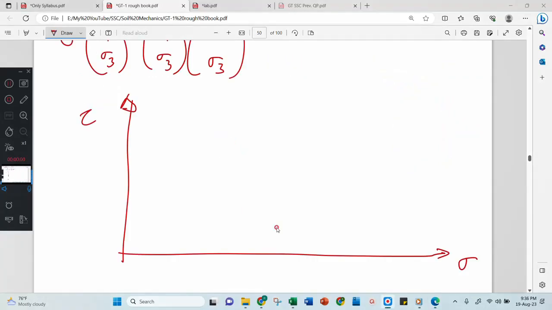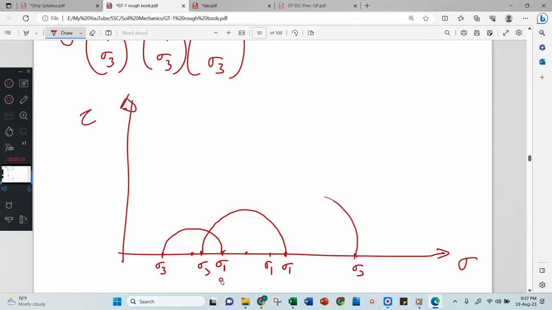Now I have to draw sigma 1 and sigma 3. For the first test I will draw here. Tell me, which axis? Sigma 1 is in the x-axis. Sigma 3 is also on the x-axis. Very good. Then I will get a center point here, and then I will draw a semicircle. Next time I will do another experiment. That sigma 1 will be here, and that sigma 3 might be here. I get the center point, then draw one curve. Then in the third experiment, with sigma 3 and sigma 1, I may get a bigger semicircle.